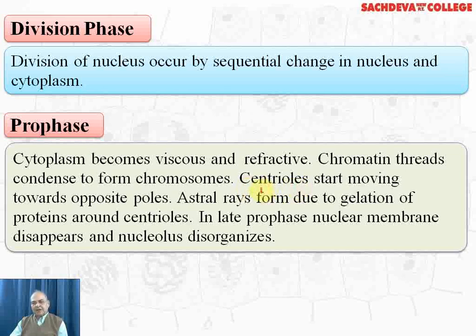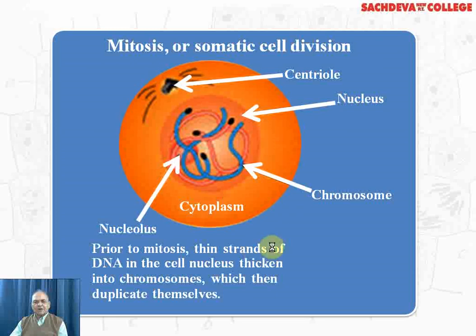In animal cell, as I told you, that it is of astral type, the centriole starts moving towards the opposite pole. Astral rays are formed due to radiation of protein around the centrioles. And of course, by the time the cell enters the late prophase, the nuclear membrane disappears and the nucleolus disorganizes. You can see the nuclear membrane is disappearing and nucleolus disorganizes, and the condensation of the chromosome has taken place.